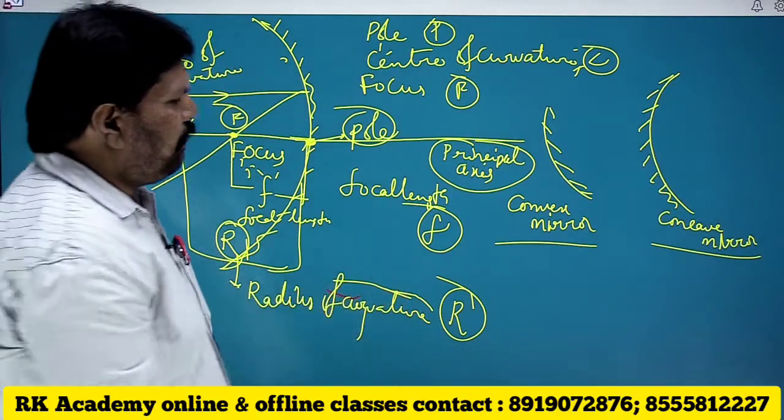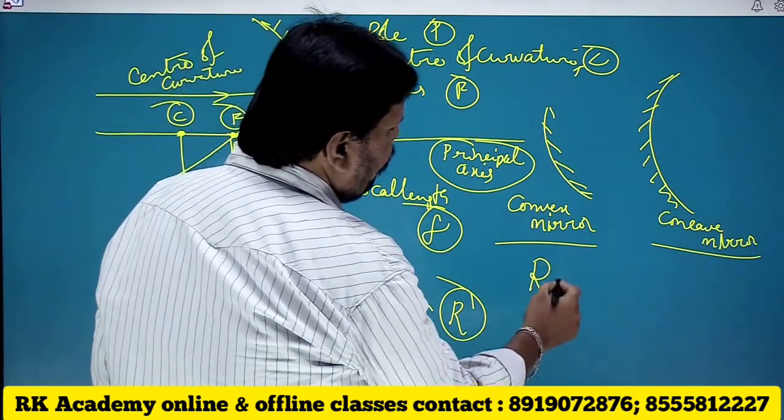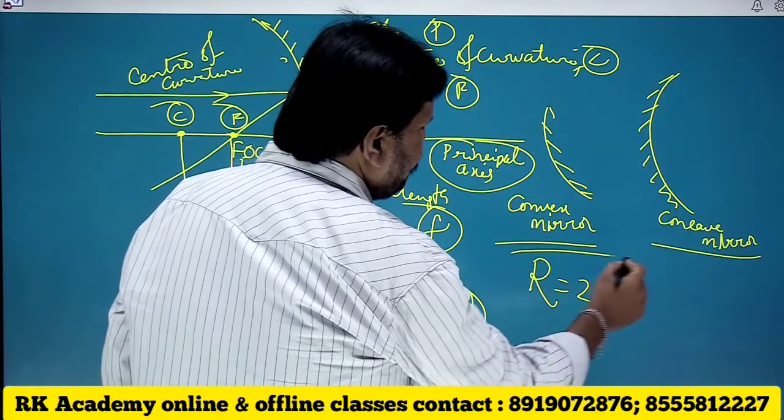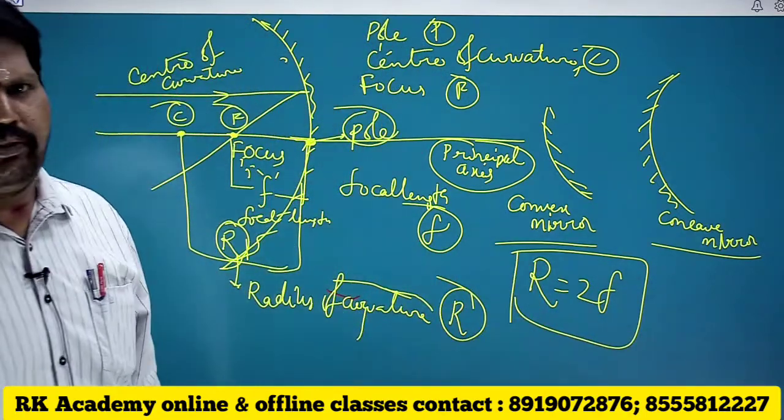The relation between radius of curvature and focal length is that R equals 2f.